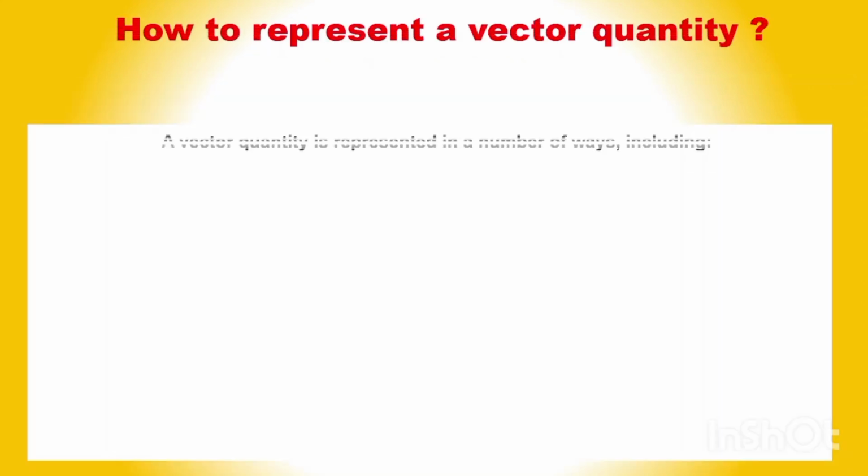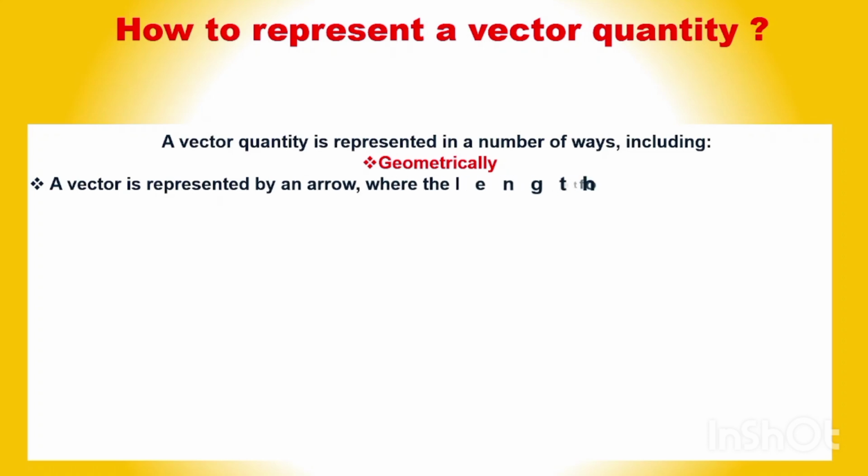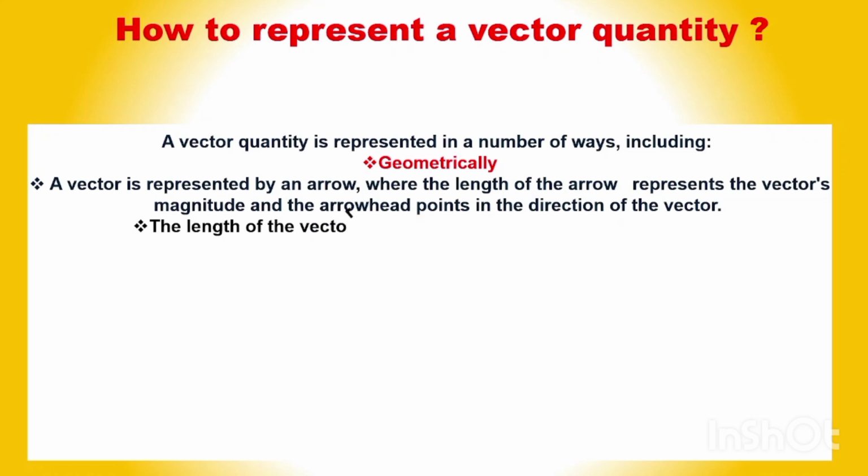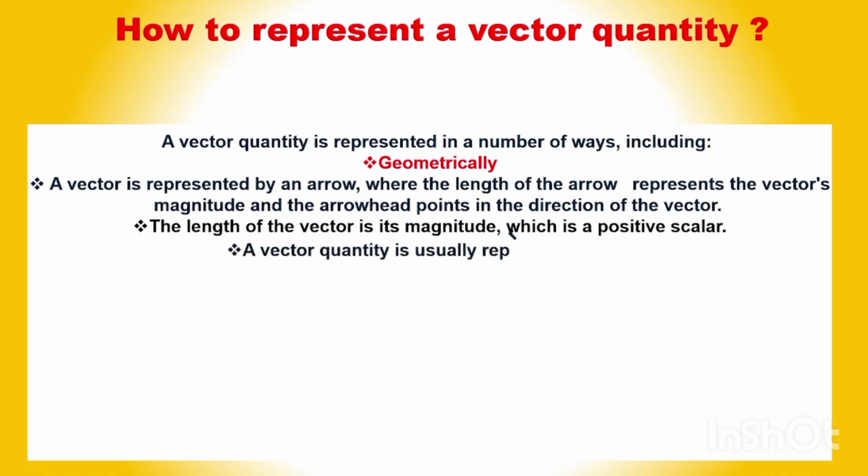How to represent a vector quantity? A vector quantity is represented in a number of ways, including geometrically. A vector is represented by an arrow mark where the length of the arrow represents the vector's magnitude and the arrowhead points in the direction of the vector. Already it is discussed. The length of the vector is its magnitude, which is a positive scalar. A vector quantity is usually represented by a letter, say X, having an arrow mark on the top.